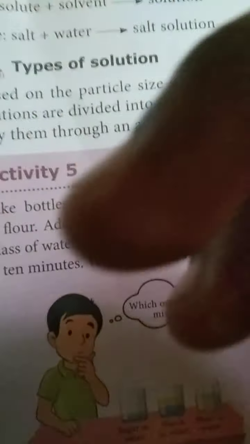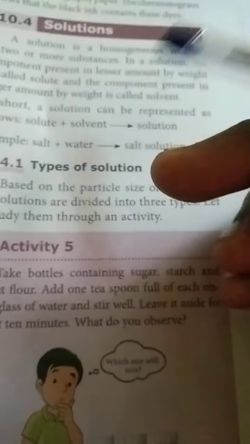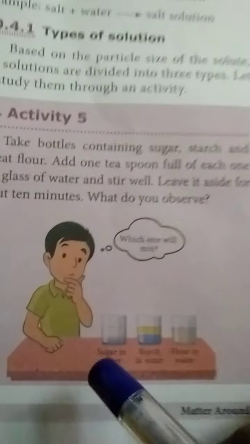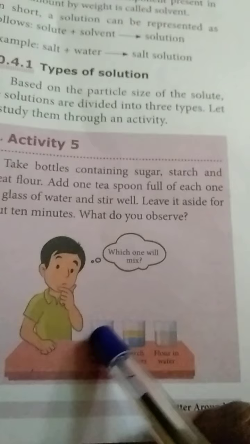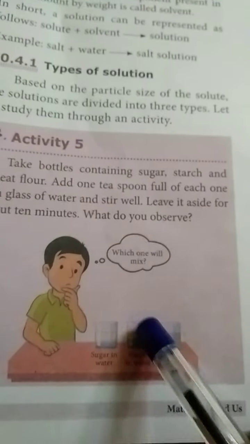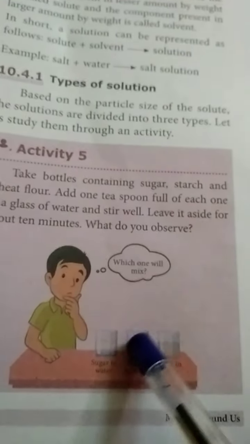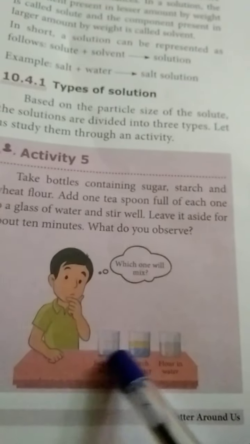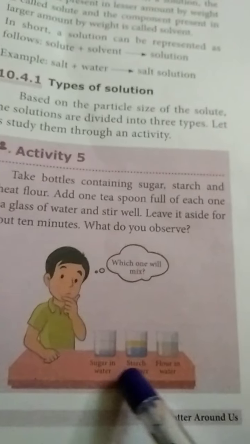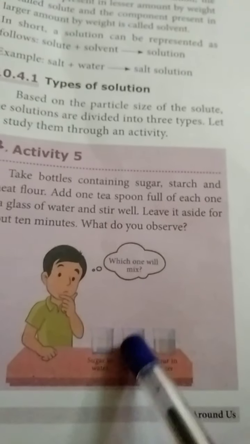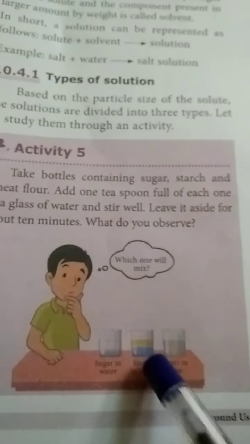What are the three types of solution? Look here. Sugar is added to water. What happened? The sugar mingled. Starch is added to water. What happened? It turned a muddy color. Here, we cannot differentiate sugar and water, but here, when starch is added, a muddy color is created.